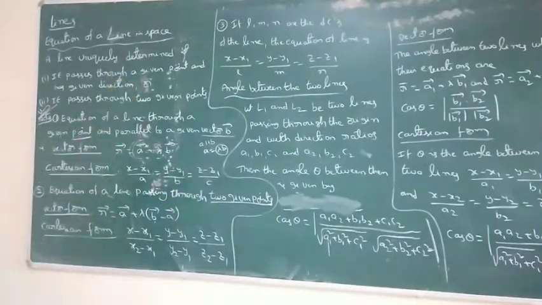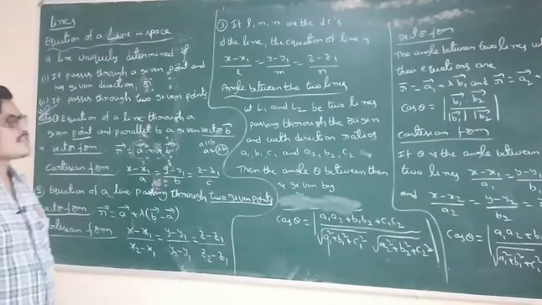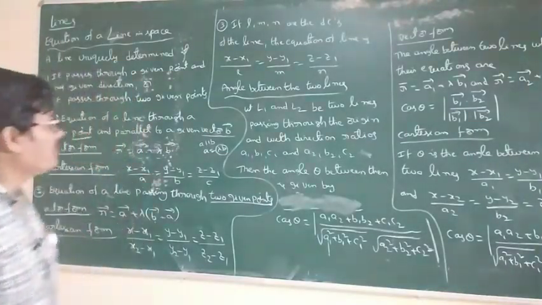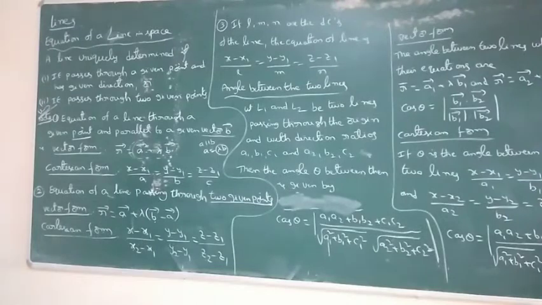So here l, m, n are the direction cosines of the line. The equation of a line is x minus x1 by l equal to y minus y1 by m equal to z minus z1 by n. Here a, b, c replaced by l, m, n. These are the two formulas. 2 into 2, 4 marks. Cartesian.